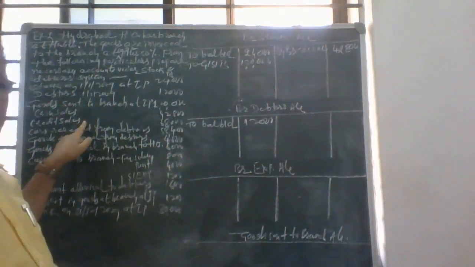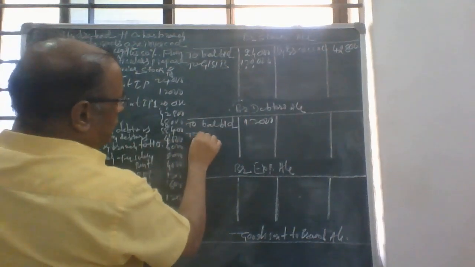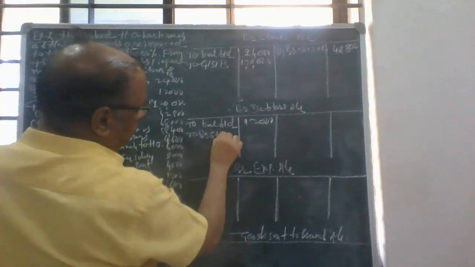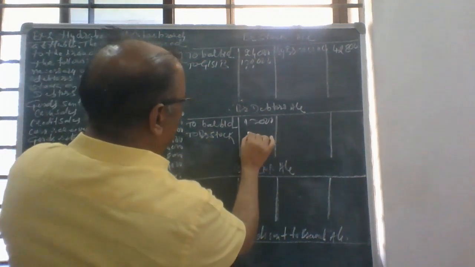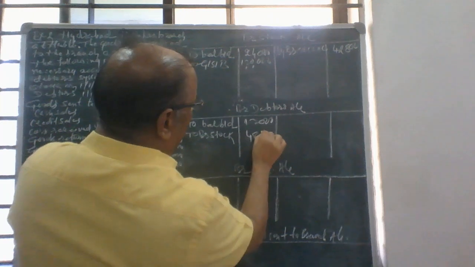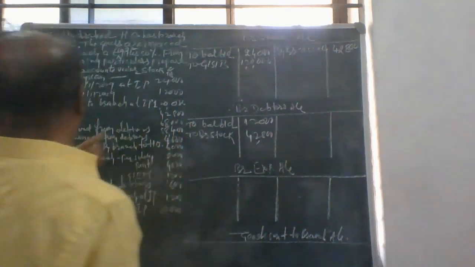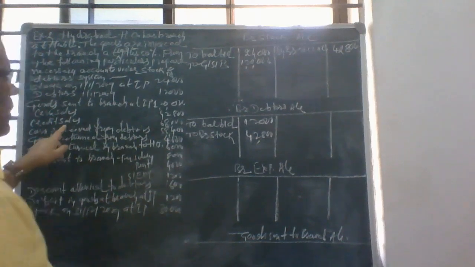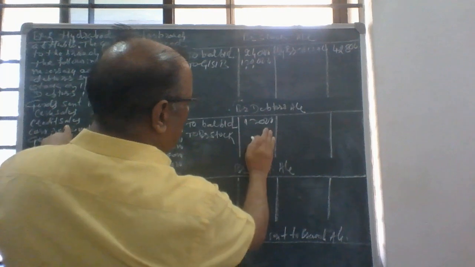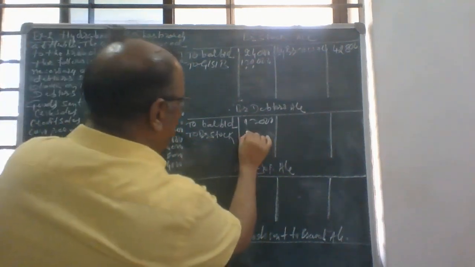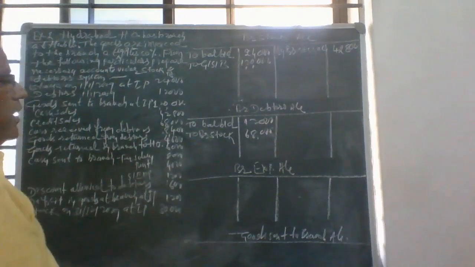For this purpose, we pass the entry branch debtors account debit to branch stock account, 68,000.